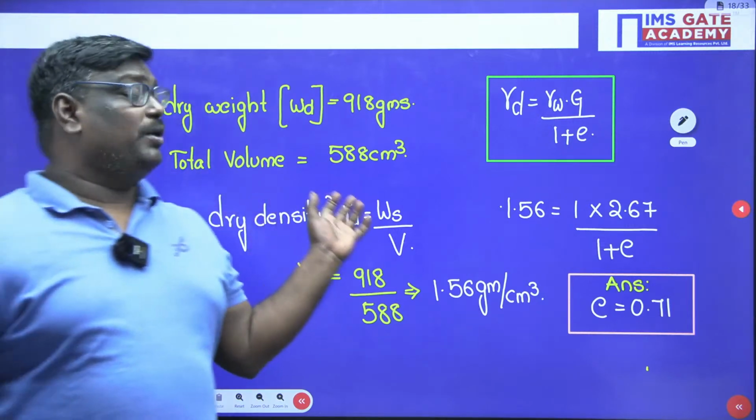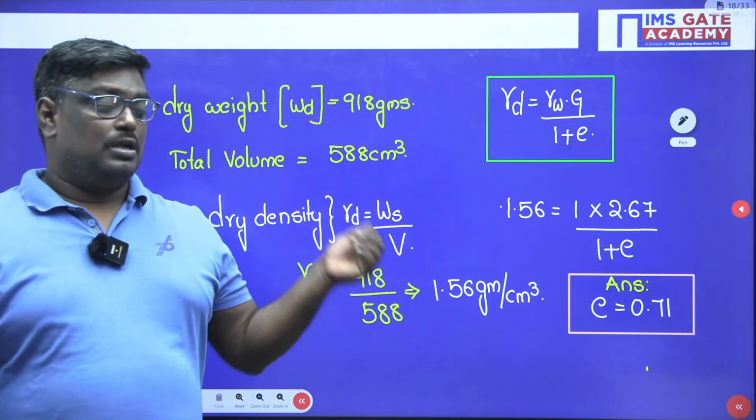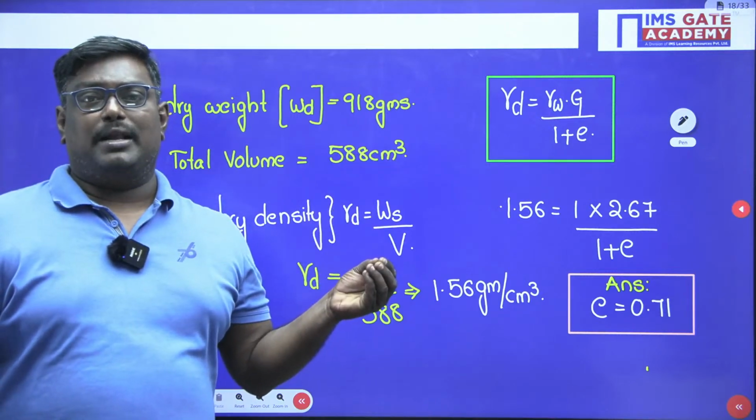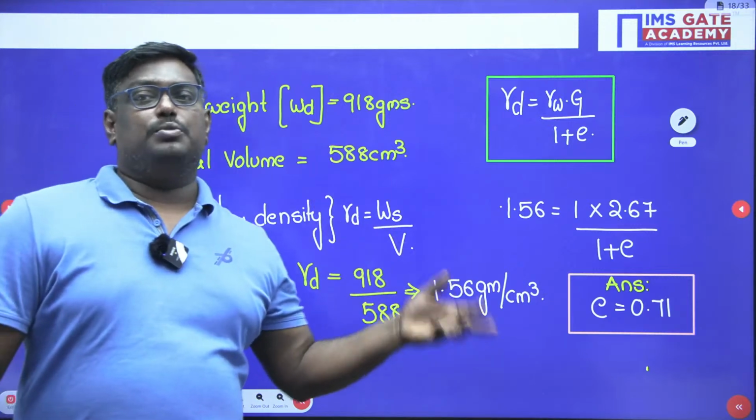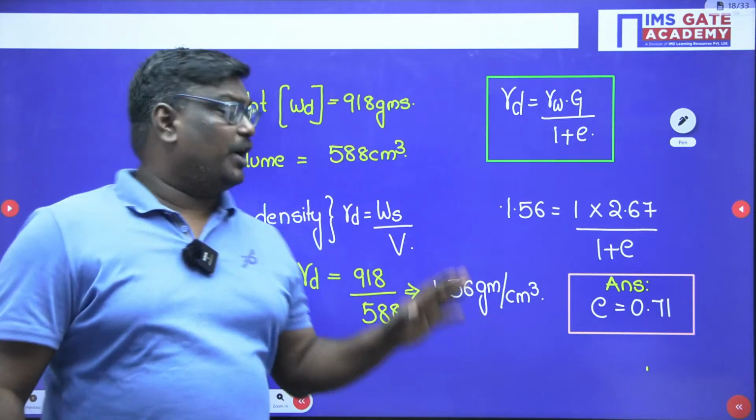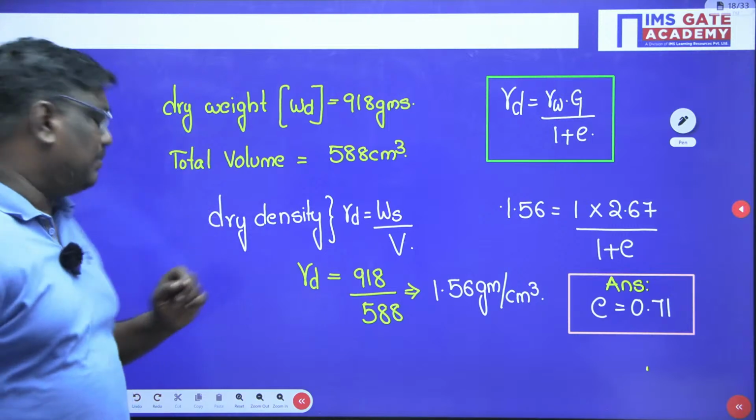Sir, here people will follow a very difficult approach. Like G is equal to gamma S by gamma W, again weight of solids by volume of solids, finding the volumes and trying to do the problem. This is not required. This is the best approach for this problem.